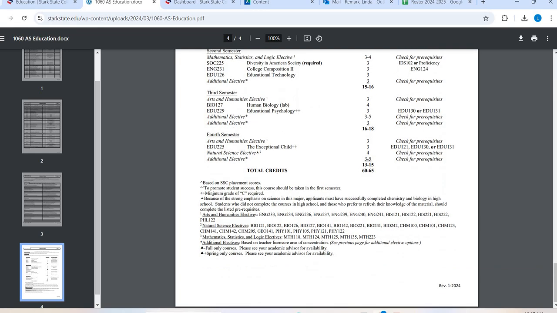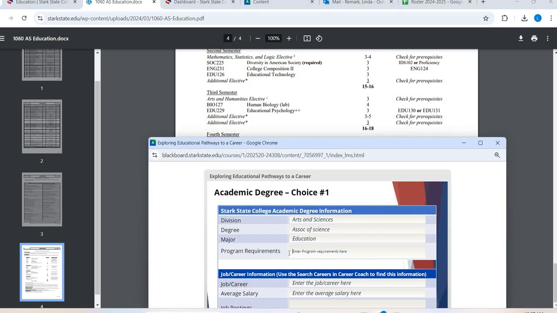So down here, okay, there's placement scores, there's eligibility. Education doesn't have a lot, but if you're in a medical field, at the bottom it might say you need an overall GPA of 3.5, or you need to pass this licensure exam. Whatever the case might be, you're going to see some of that information down here. Okay, so when you go to type in all of this program requirements, keep it minimal. You don't have to write down a lot of information. Maybe just the credit hours and any additional things that are expected of you inside this degree program.